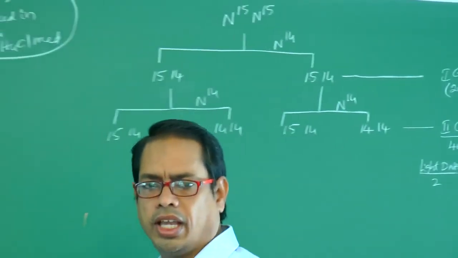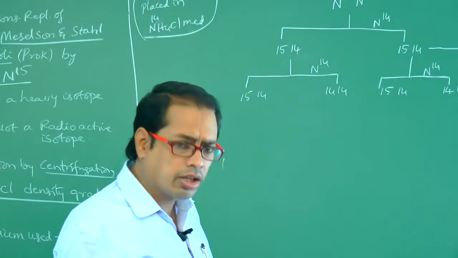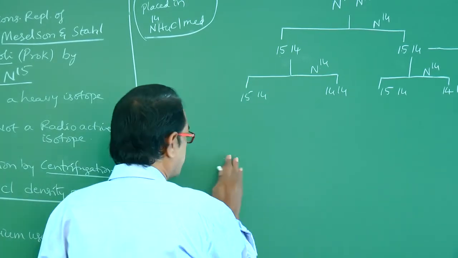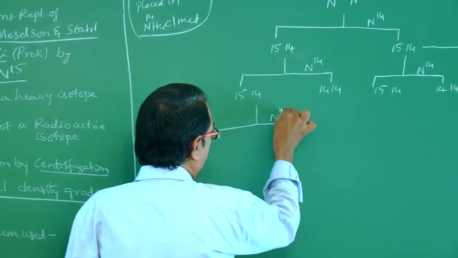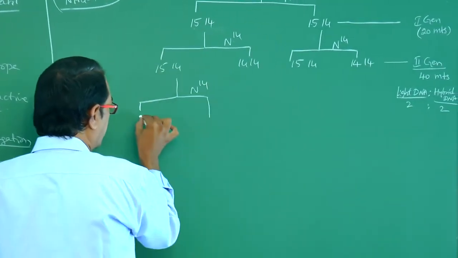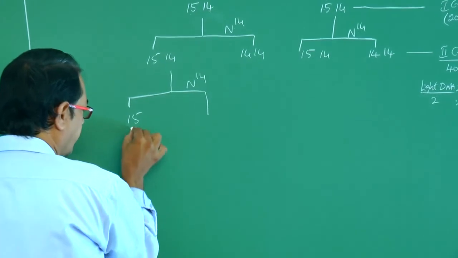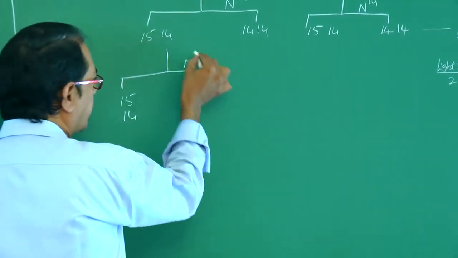Now if it is 60 minutes, you have to go for another generation. 60 minutes means another generation. See. Same N14, 15, 14. For space convenience, I am writing below. 14, 14.